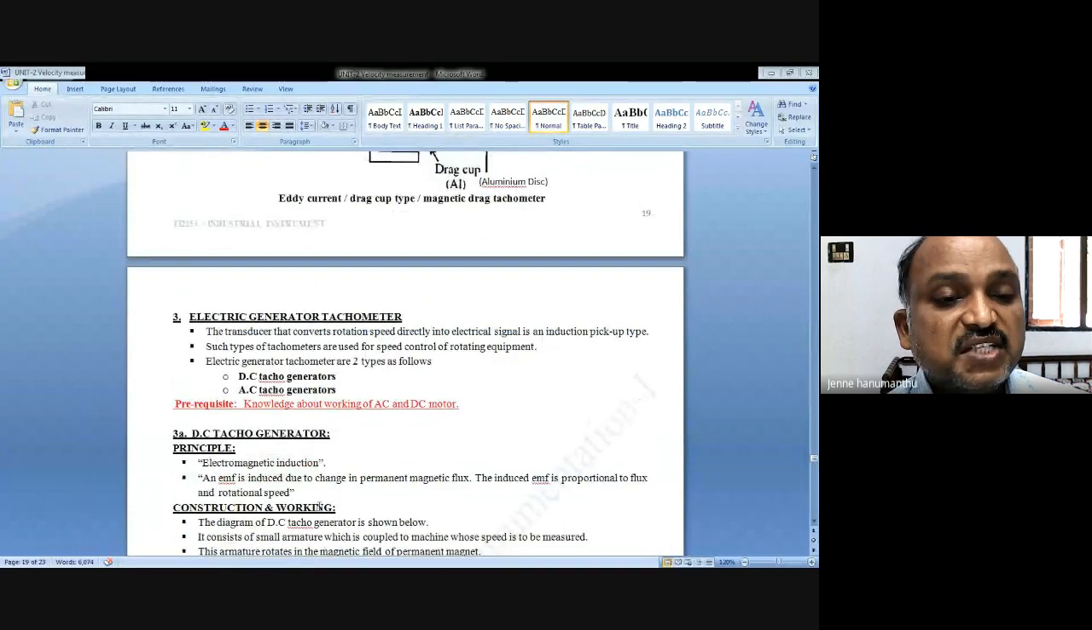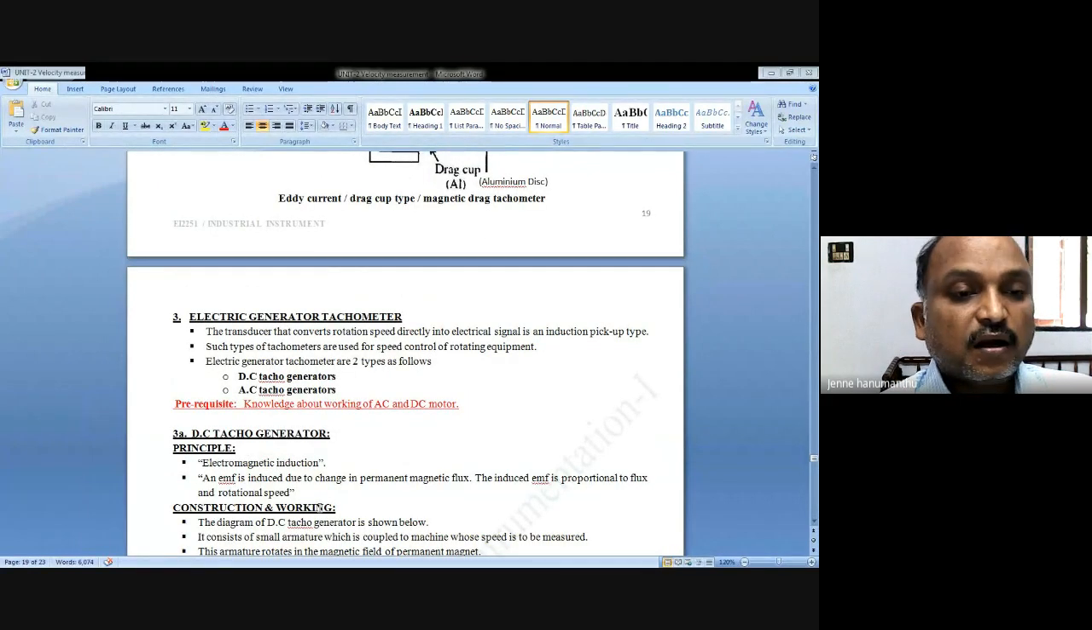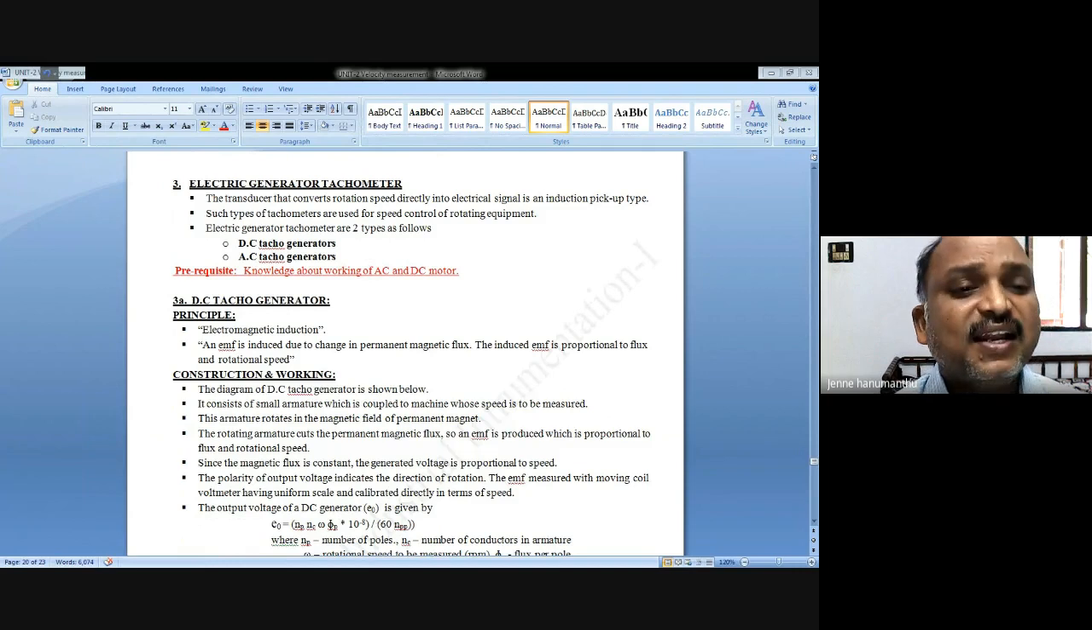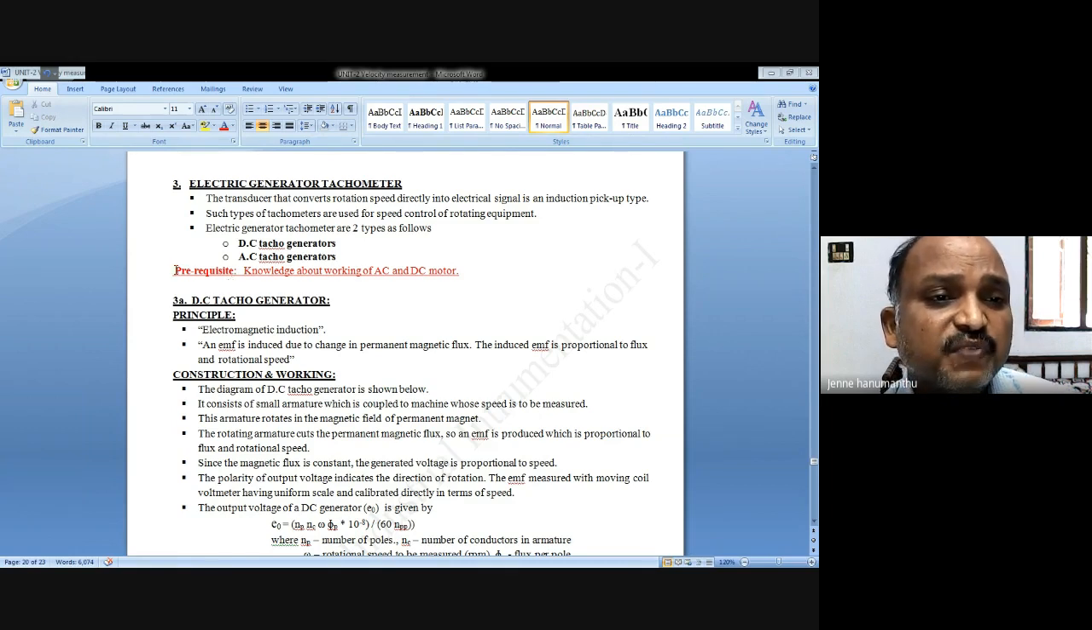Okay, next one: electrical generator tachometers. These tachometers were mechanical devices, used in the early days, but they sometimes come under electrical, because the transducer converts rotation speed directly into an electrical signal, in an induction pickup type. Such tachometers are used for speed control of rotating equipment.